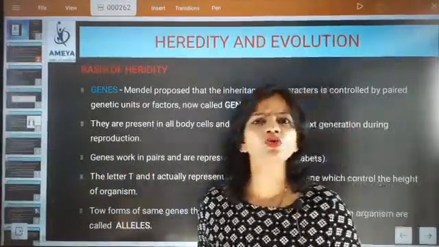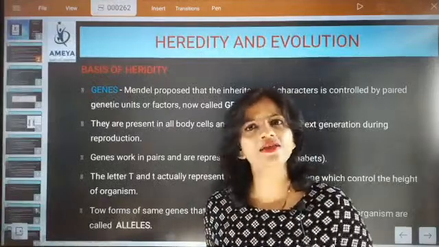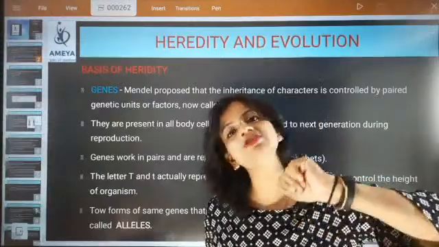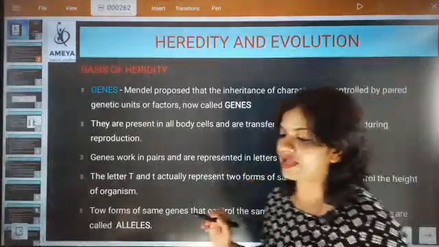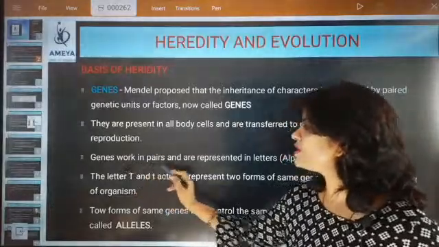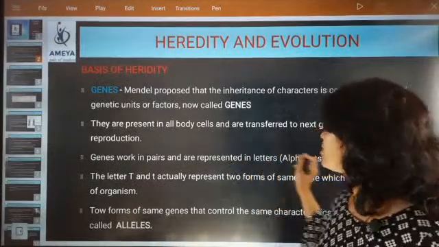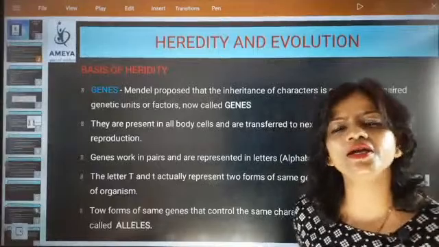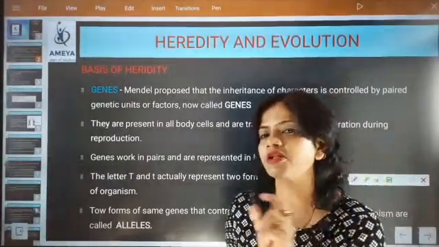Whenever you talk about a dominant trait and a recessive trait, they come in pairs, because you have just learned that genes are always in pairs. The dominant and recessive traits are always represented by a capital letter and a small letter.